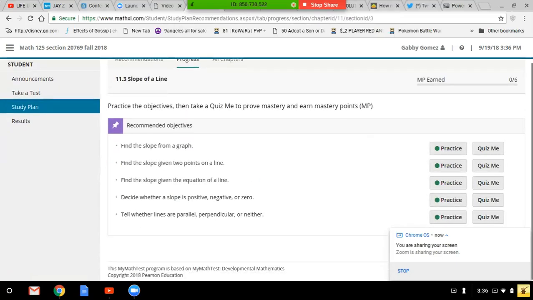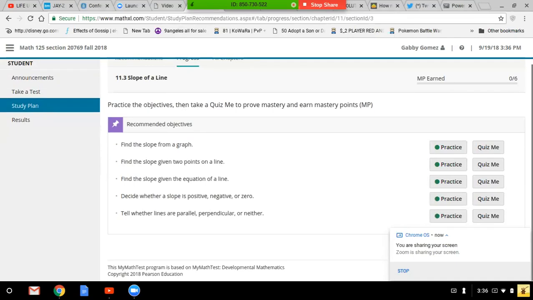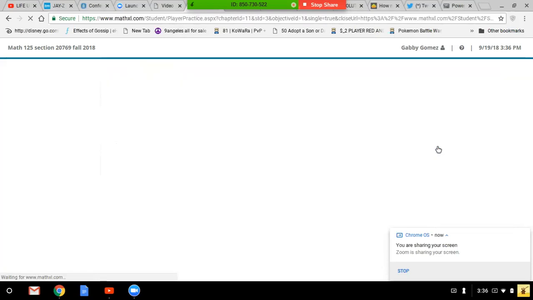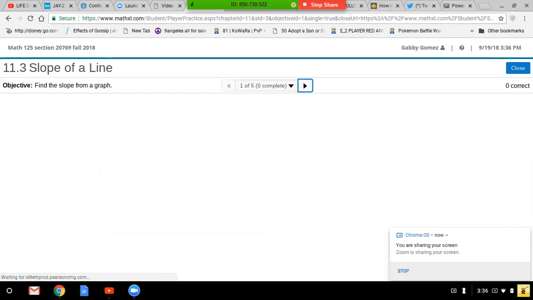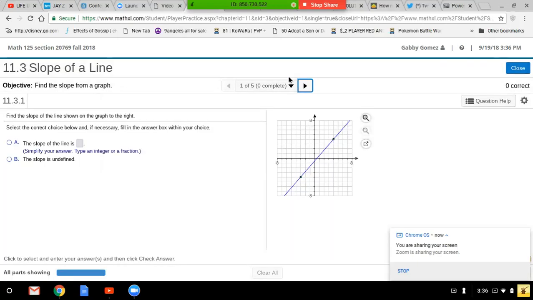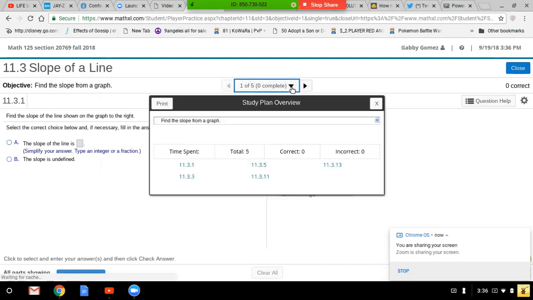These are the problems that you should practice to master that one question. Click on practice, please, on the first one. You don't necessarily have to do the quiz, just as long as you do the practice. Go ahead and click on the arrow down under that 5 question set they selected for you. As you can see, there are 5 problems here. Now, if you don't know how to do any of these problems, click on question help. You see question help on the right side?